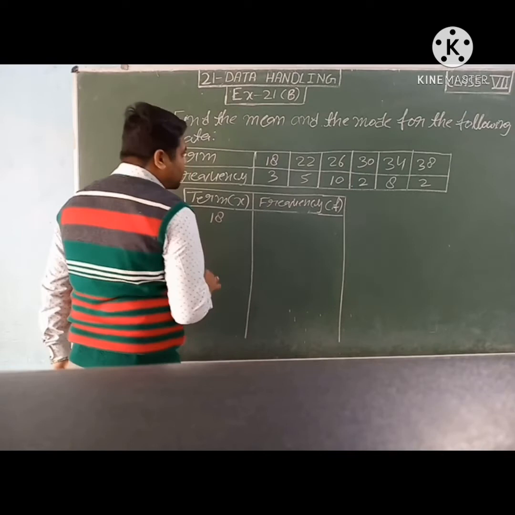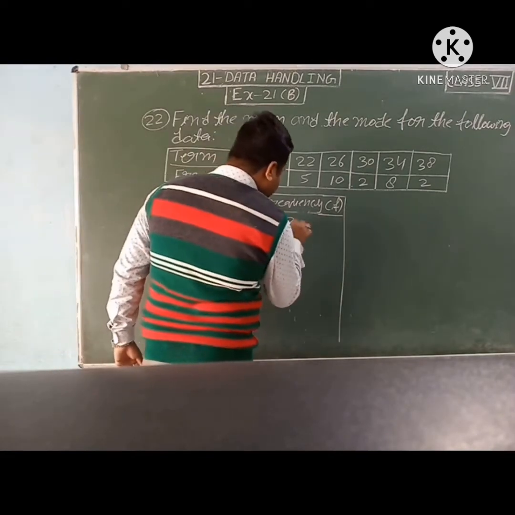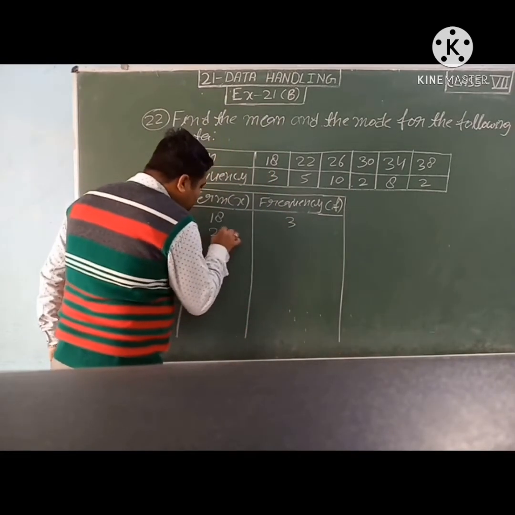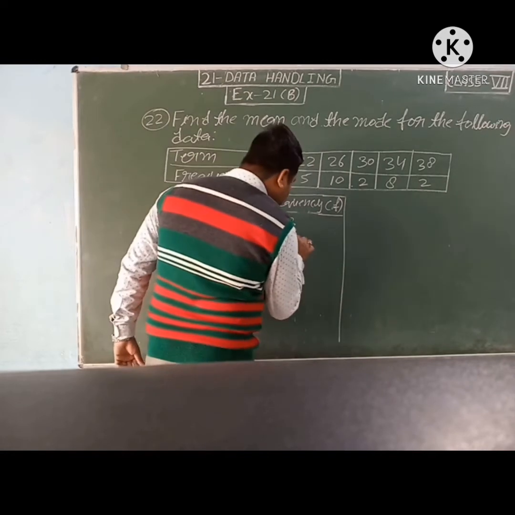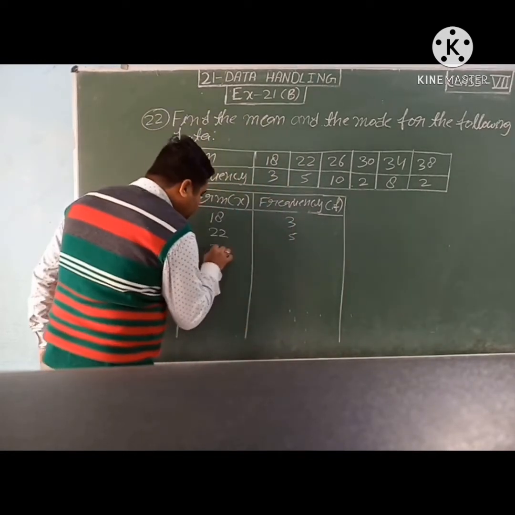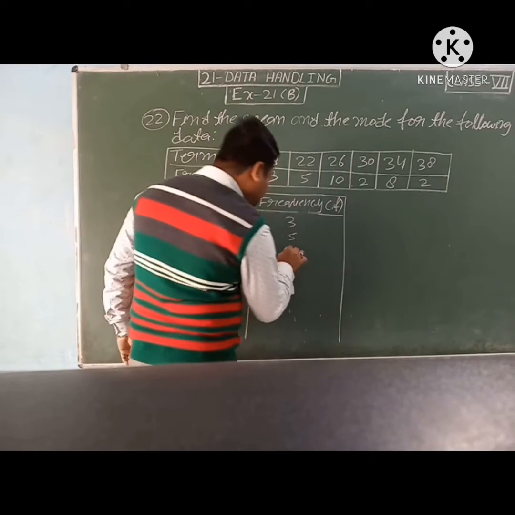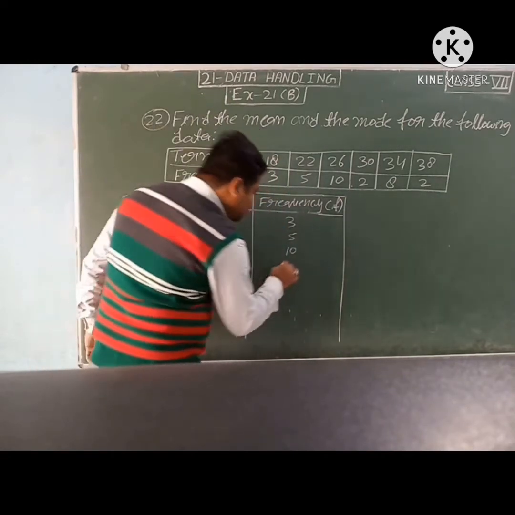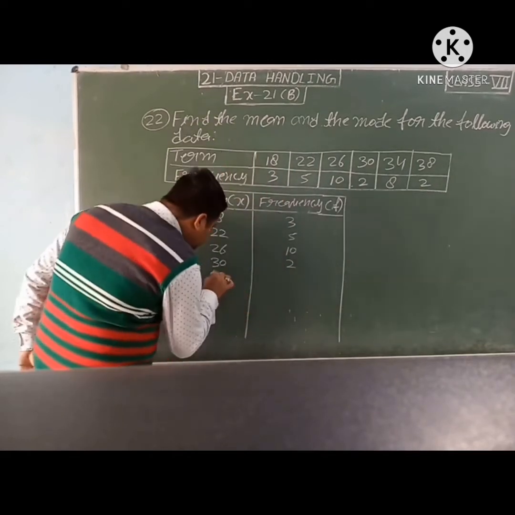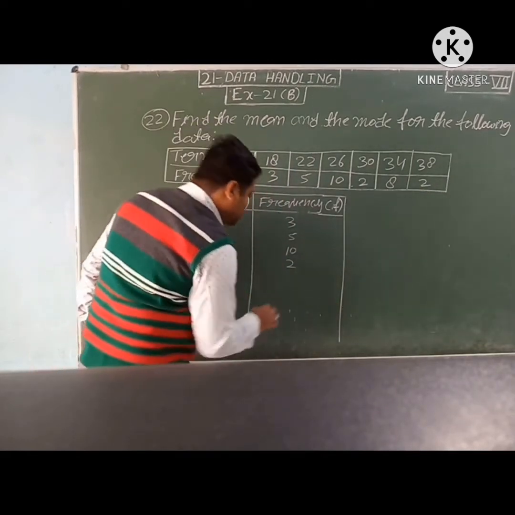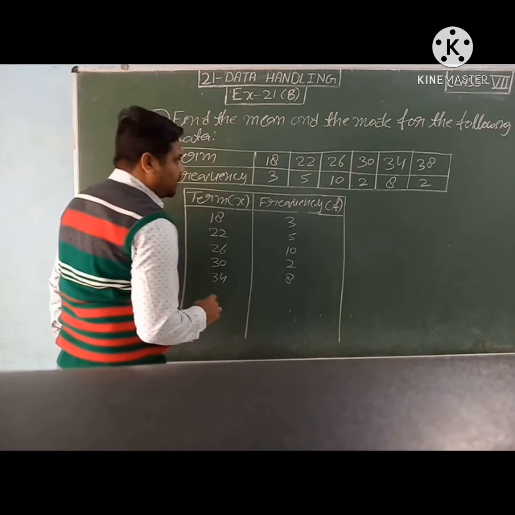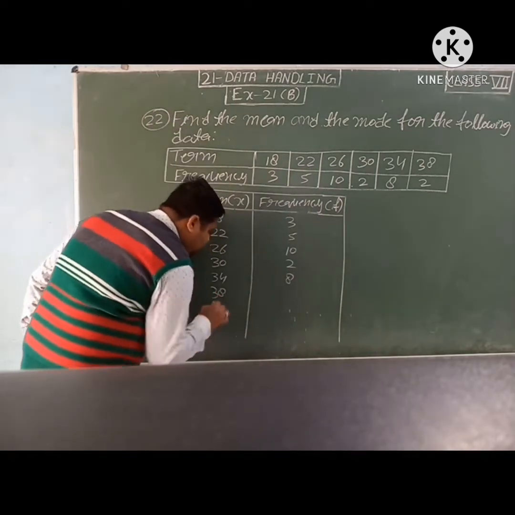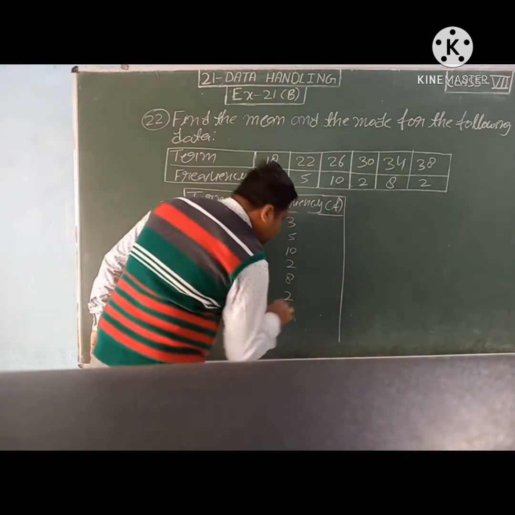18, and the frequency of 18 is 3. 22, frequency of 22 is 5. 26, frequency of 26 is 10. 30, frequency of 30 is 2. 34, frequency of 34 is 8. Then 38, frequency of 38 is 2.